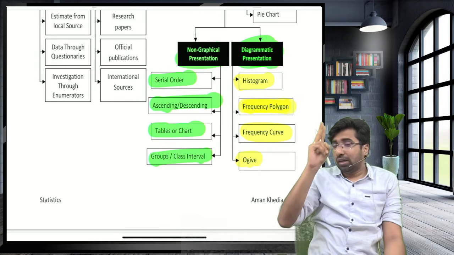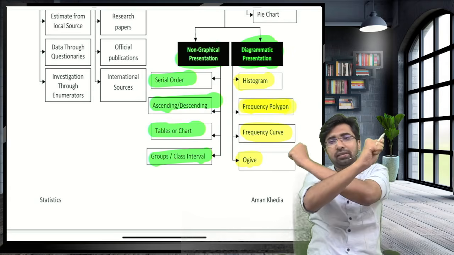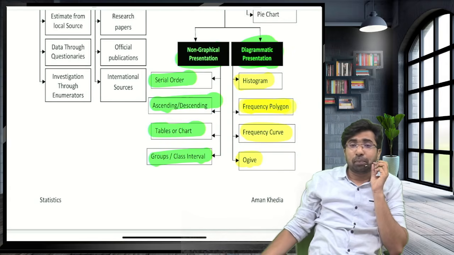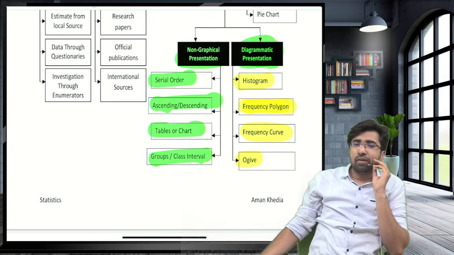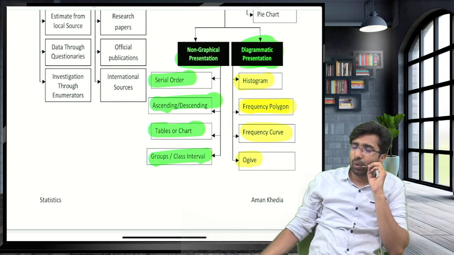Ogive, plotted between the class boundary and the cumulative frequency, not the frequency. They intersect each other at a common point, and if a perpendicular line is drawn from that intersecting point, we get the median. We can say this helps us to calculate a median, percentile, decile, and quartile.